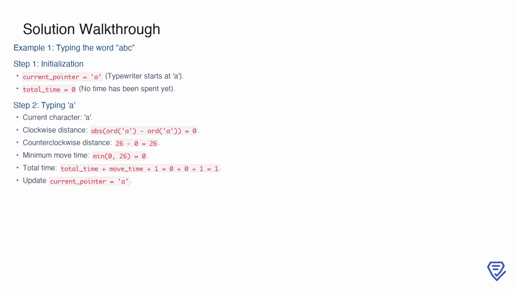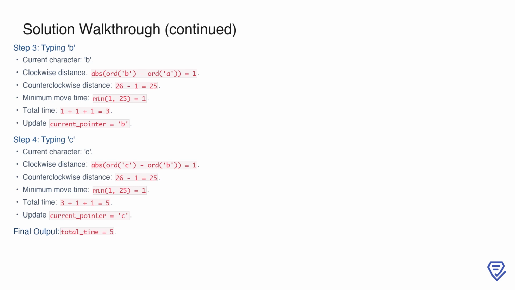The clockwise distance to A from the current pointer is 0, as no movement is required. Similarly, the counterclockwise distance is 26, which represents a full rotation around the typewriter. The minimum move time, therefore, is 0. Adding the time to type the character, which is always 1 second, the total time becomes 1. The pointer remains at A after this step, as no movement was needed.